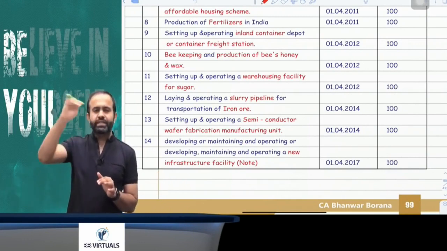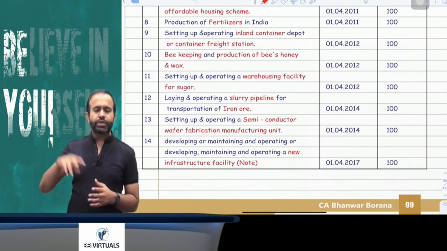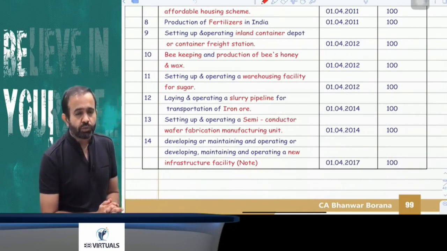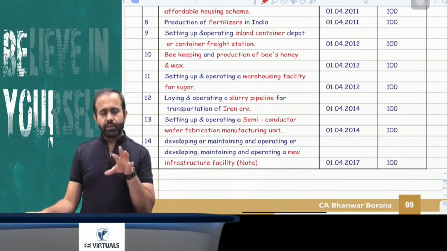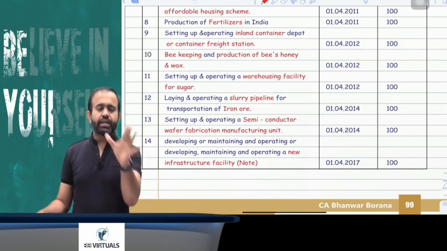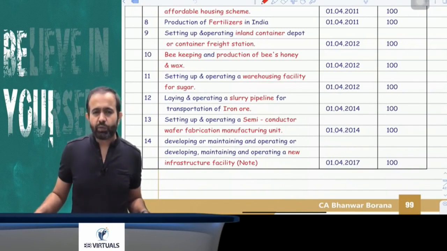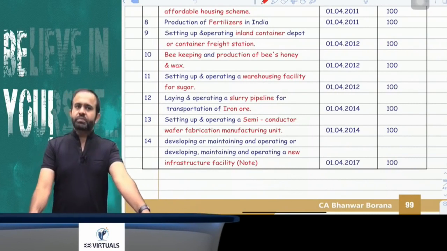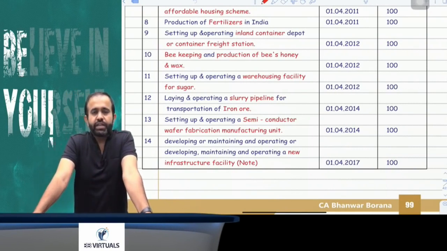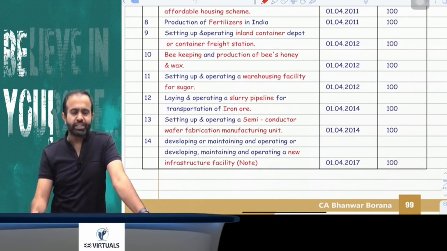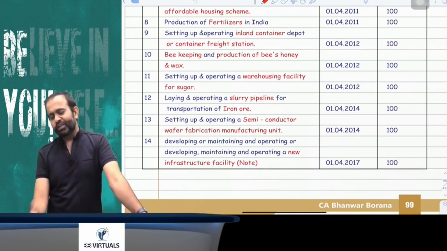The 14 specified businesses: first is a cold chain facility, warehousing facility for agriculture produce, petroleum natural gas pipeline, hospital of 100 beds or more, hotel of 2-star or above category, housing project under slum redevelopment and housing project under affordable housing scheme, production of fertilizer in India, beekeeping, bee honey and bee wax business. After that, warehousing facility for sugar, container depot, container freight station, slurry pipeline for the transportation of iron ore, semiconductor wafer fabrication manufacturing unit, and new infrastructure facility.